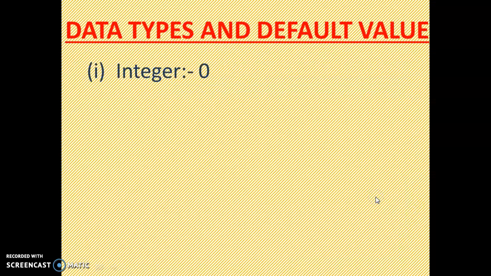Then data types and default values. Integer starting value is 0. It is initialized the first time by the default value, the starting value is 0, then you can change its value. Float, it is a fraction, so 0.0.